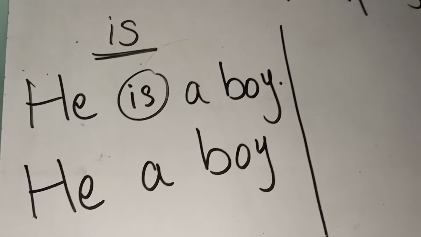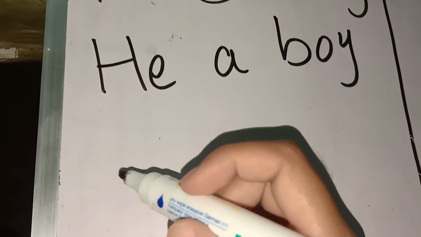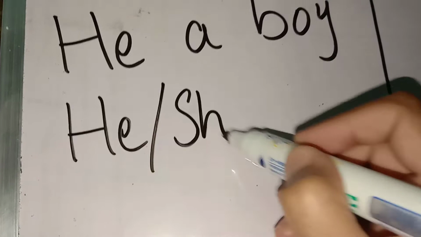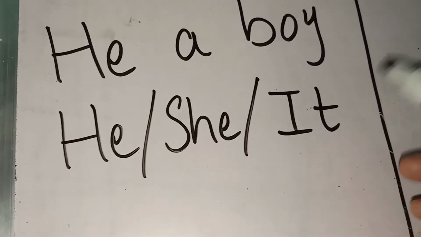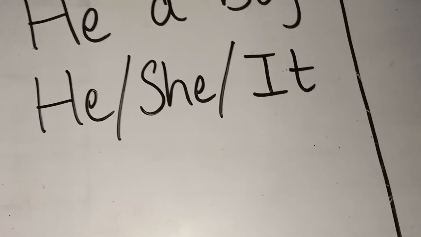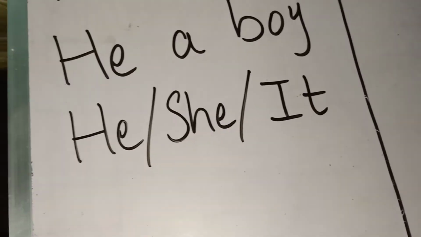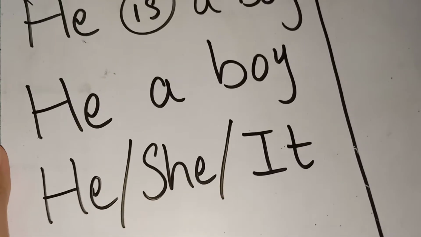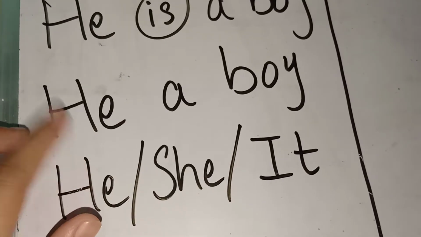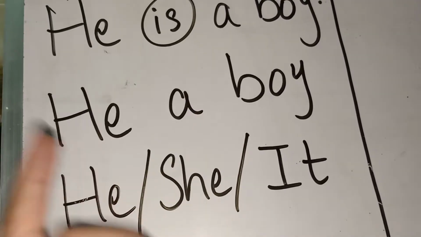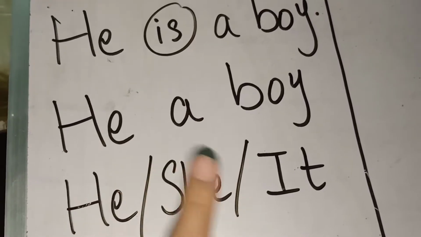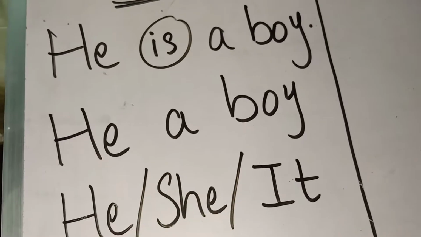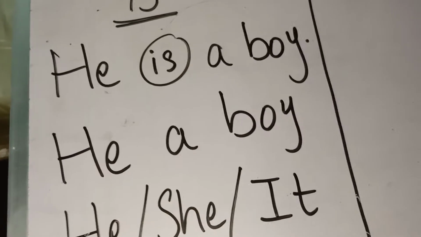Now where is used? Is used for singular pronouns or singular nouns. For example, is is used with he, she, it, or any other singular nouns. For example, Ali, Sarah, cat, elephant, anything singular is used with is. I hope is clear. Is used with he, she, it, or anything singular. For example, he is a boy, she is a girl, it is a cat. All of these sentences have is in them to complete them.